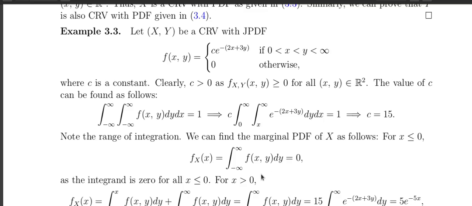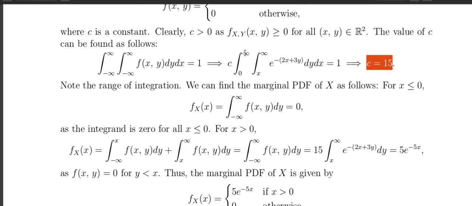Okay, let us take again an example, almost the same kind of example that we talked about in the case of the discrete random vector. So I have a continuous random vector with this joint PDF. First we try to find C. Again, C has to be strictly greater than 0. Now I can find C by using the property that the double integral has to be 1. Notice that in this case I have this restriction, so the range for y will be x to infinity, and for x it will be 0 to infinity. Once you do this integration, you will find that C turns out to be 15.